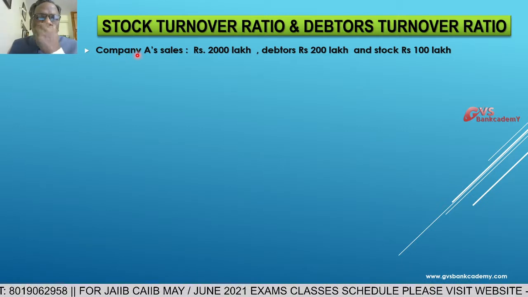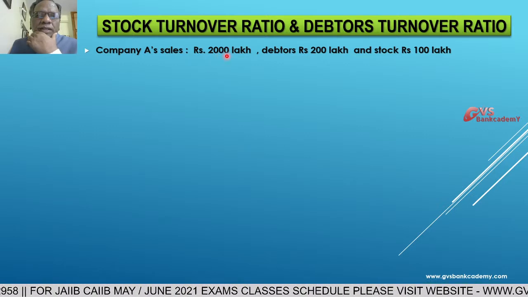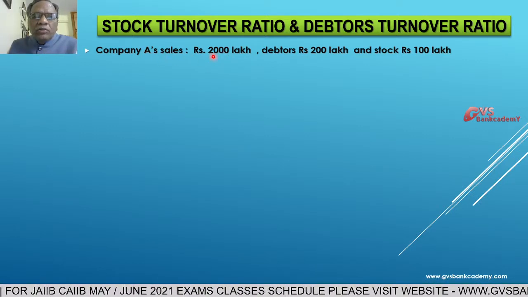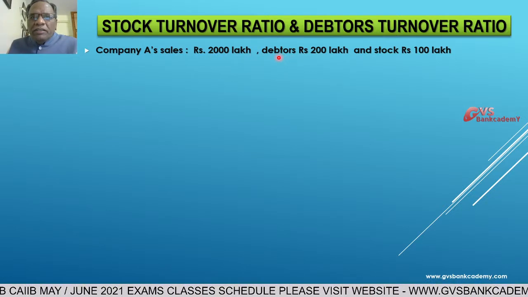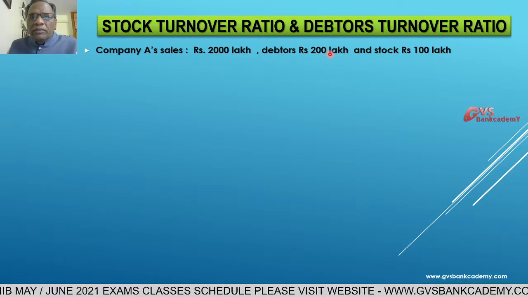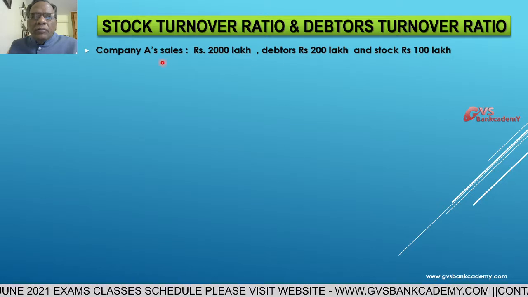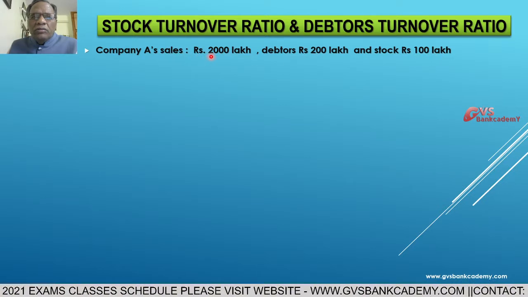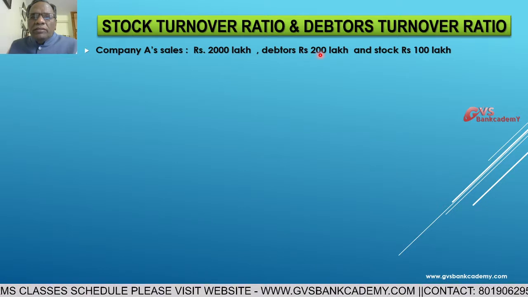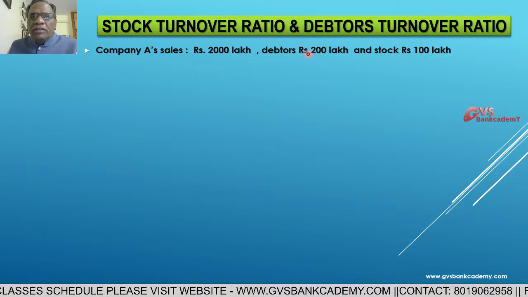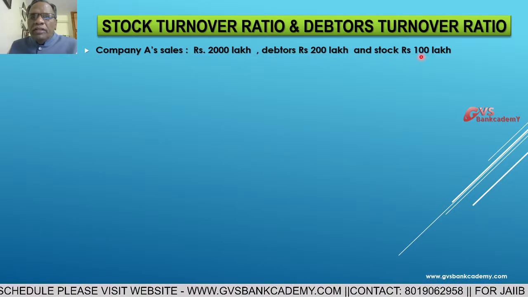Company A, a comparison between two. Company A sales are 2000 lakhs, credit sales 200 lakhs, and closing stock level is 100 lakhs. Debtors means credit sales outstanding as on the year end, 200 lakhs. Closing stock at year end, 100 lakhs.